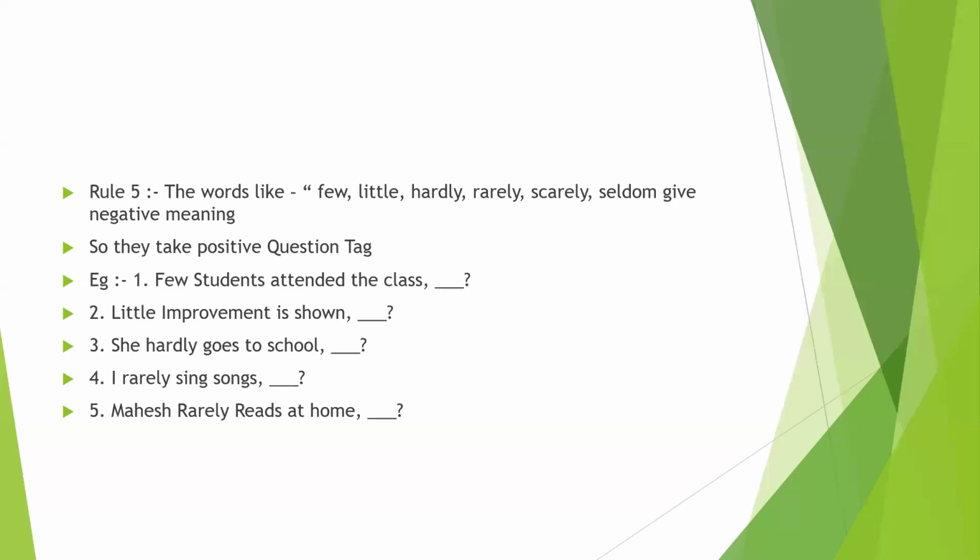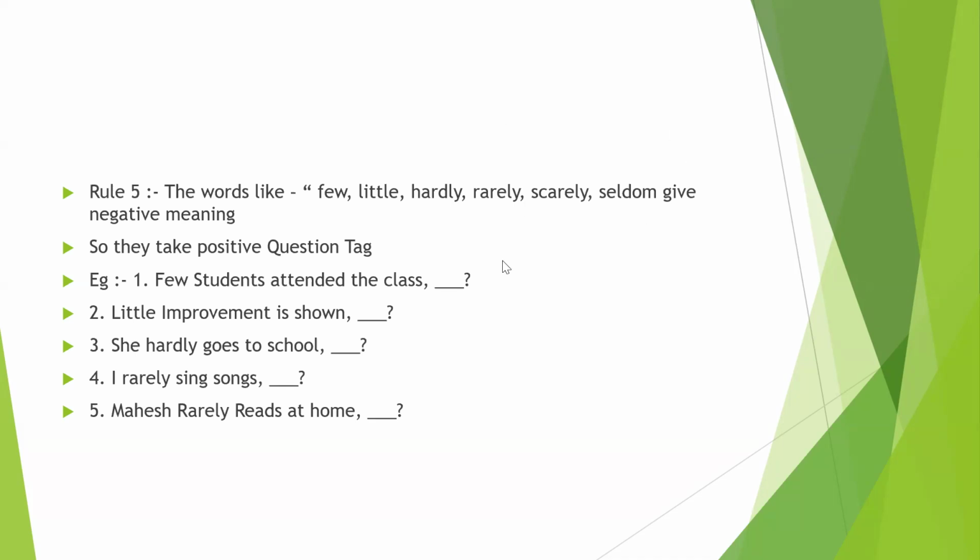Let's continue the question tags. In the previous video, we saw the four rules of the question tag. Now let's see rule number 5 of the question tag. Words like few, little, hardly, rarely, scarcely, seldom give a negative meaning.